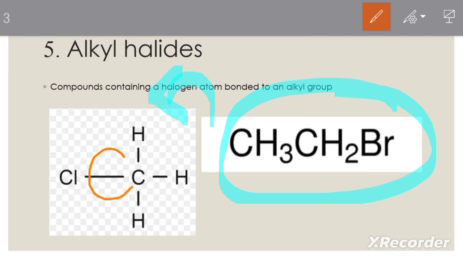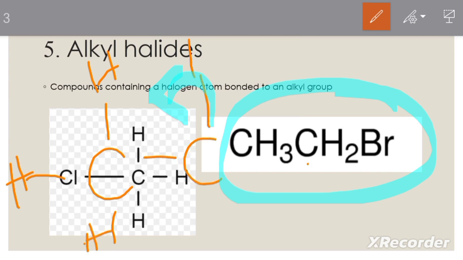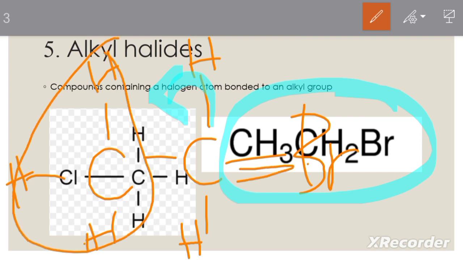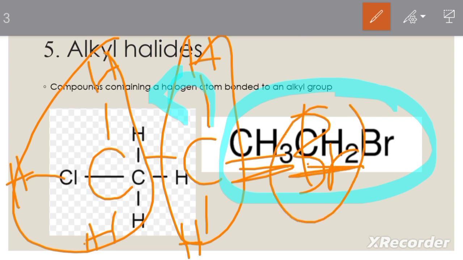A carbon is there, 3 hydrogens are attached to it, and then another carbon is attached, and to that carbon 2 hydrogens are attached, and to it a bromine atom is attached. Here this is written as CH3, this is written as CH2, and here this is the bromine. So that is an easy way of writing compounds, hydrocarbons.